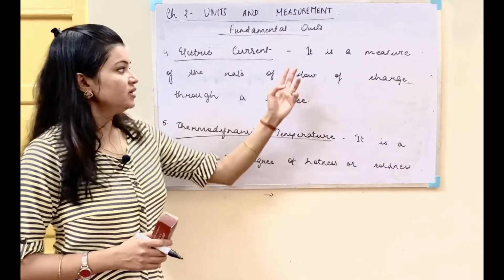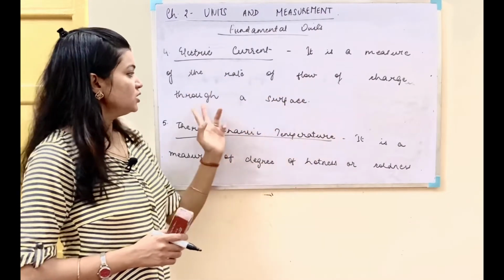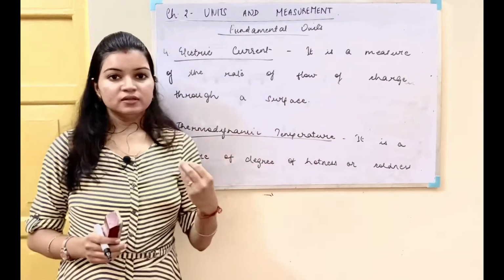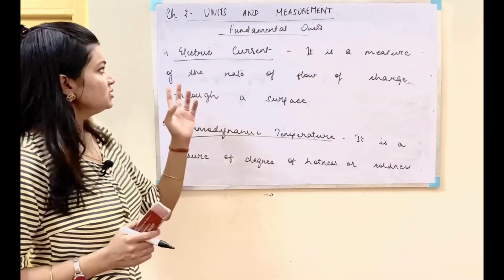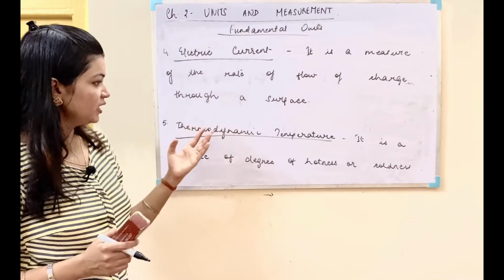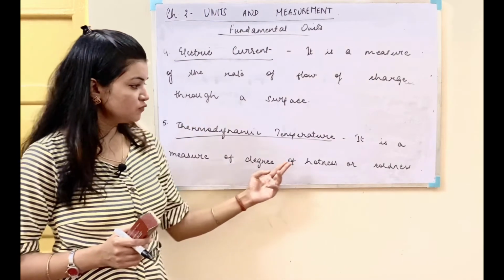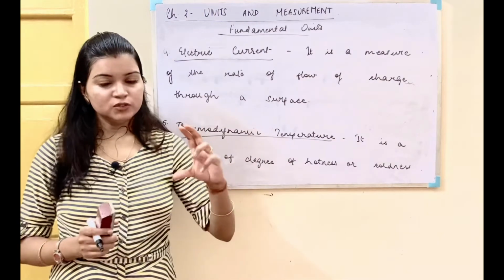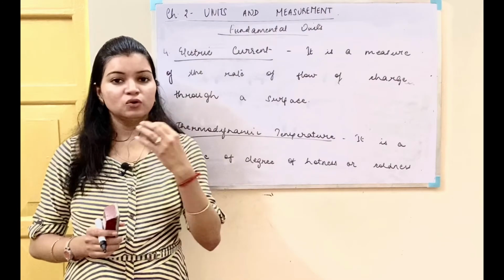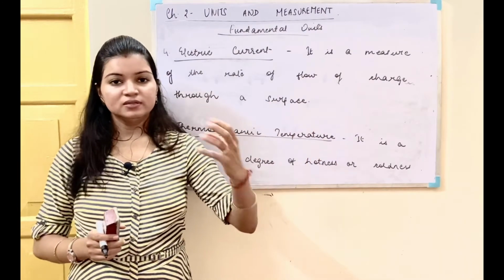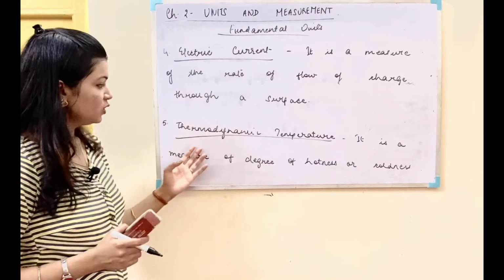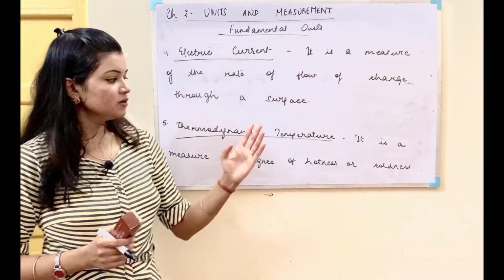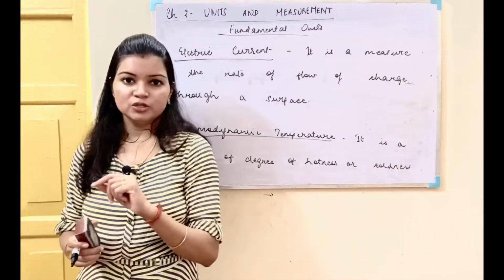Electric current is a measure of the rate of flow of charge through a surface. The amount of the charge which is flowing through a surface is called the electric current. Thermodynamic temperature is the measure of the degree of hotness or coldness. When we use the thermometer to measure the temperature on the winter days, the temperature will be low. In the summer days, it will be high. So it is a measure of the degree of hotness or coldness, which is the thermodynamic temperature.